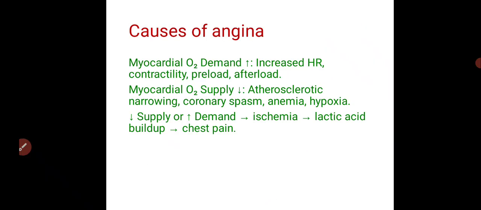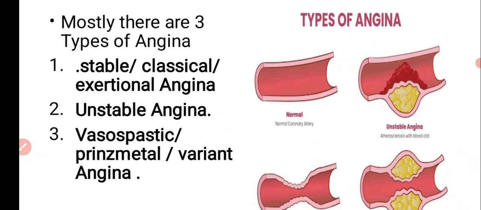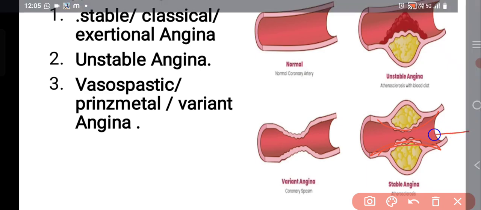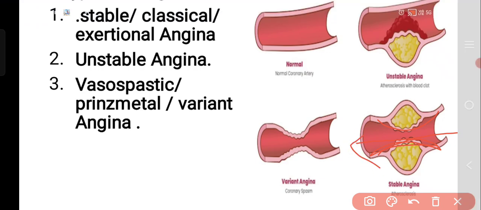In the case of stable angina, there is a stable atherosclerotic plaque. Stable means what? It is less likely to rupture. The atherosclerotic plaque is fixed, which occupies almost 70% of the coronary blood vessel. In this situation, the blood flow through this narrowed blood vessel is sufficient enough during rest.